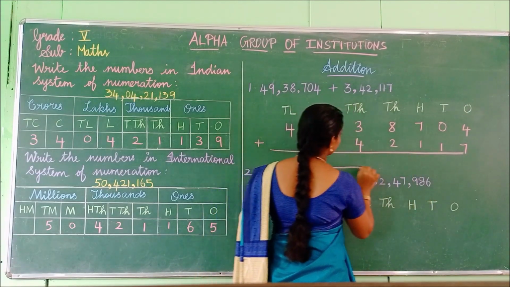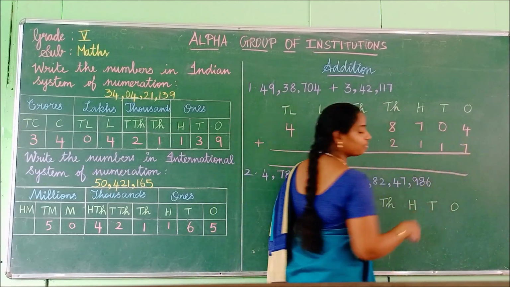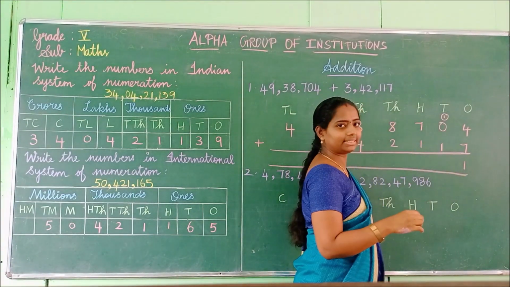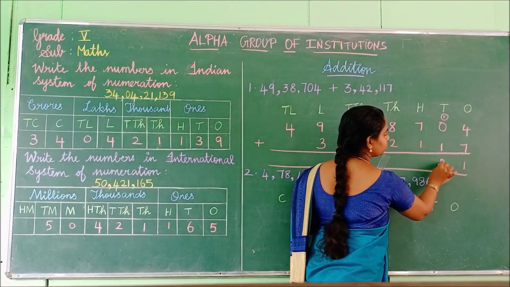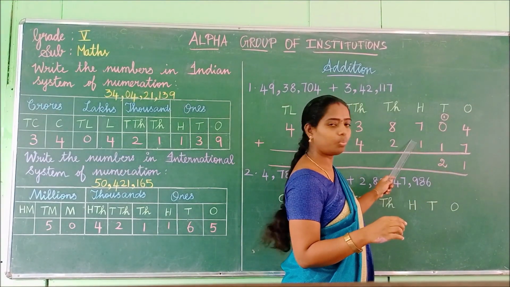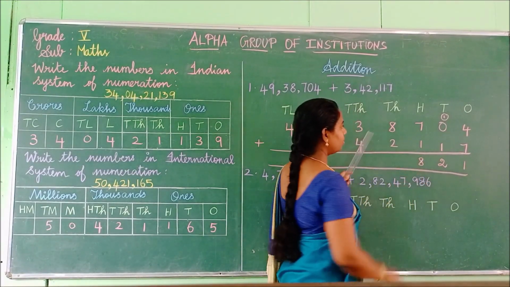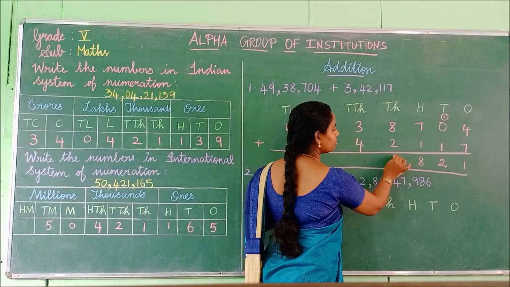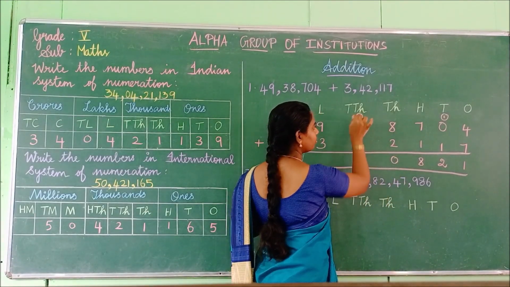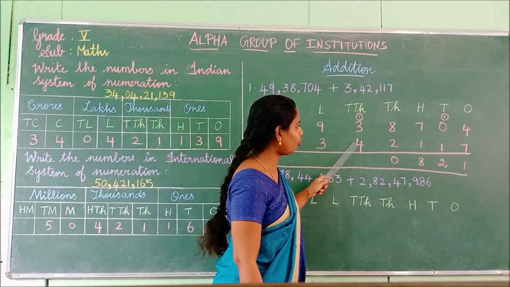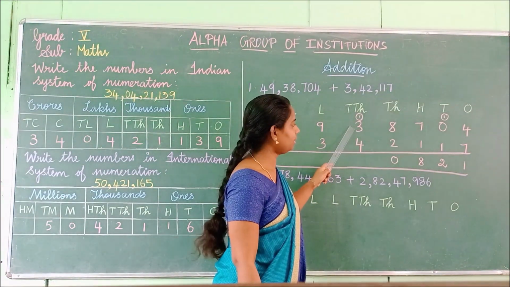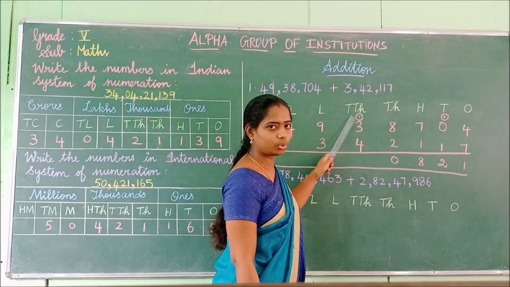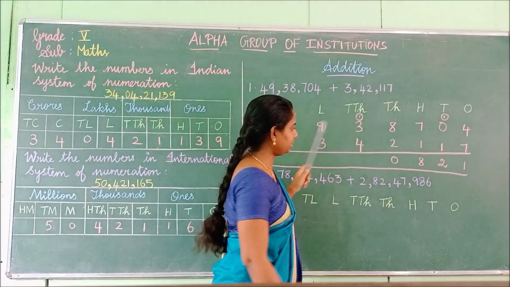Okay, what is that? 7 plus 4. Okay. 7 plus 4, 11. Okay. 1, you have to carry over this 1 to the next. 1 plus 1, 2. Okay. 7 plus 1, 8. Okay. What is it? 8 plus 2. What is 8 plus 2? 10, isn't it? Okay. 0, 1 you have to carry over to the next. Okay. And 4 plus 3, how much? 3 plus 4, how much, children? 7, isn't it? You have to add this 1 also. Okay. 7 plus 1, 8, isn't it?